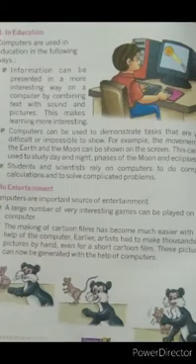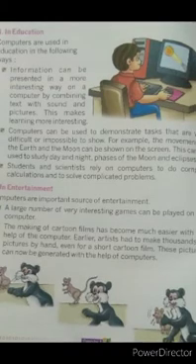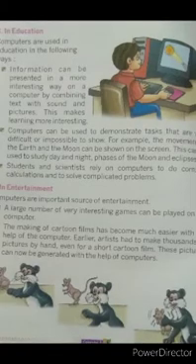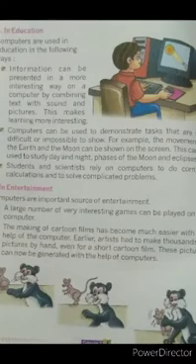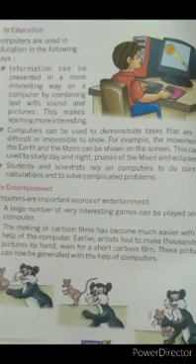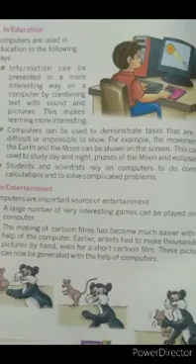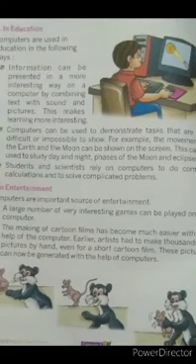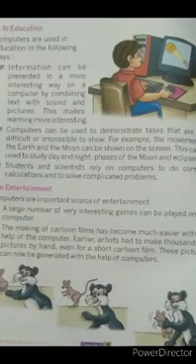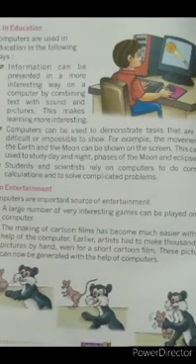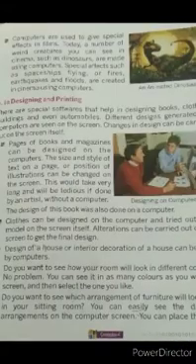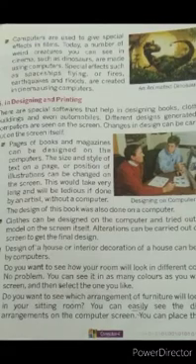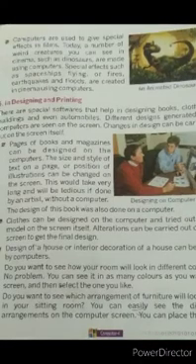Earlier, artists had to make thousands of pictures by hand, even for a short cartoon film. These pictures can now be generated with the help of computers. Computers are used to give special effects in film. Today, a number of weird creatures you can see in cinema, such as dinosaurs, are made using computers. Special effects such as spaceships flying, fires, earthquakes, and floods are created in cinema using computers.